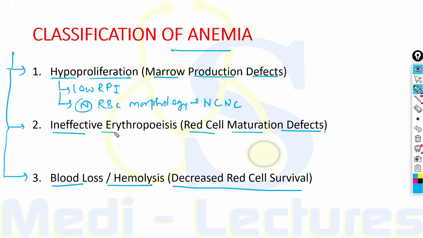On the other hand, ineffective erythropoiesis due to red cell maturation defects will have a slight to moderately elevated reticulocyte production index, and the peripheral smear will have macrocytic or microcytic cells.